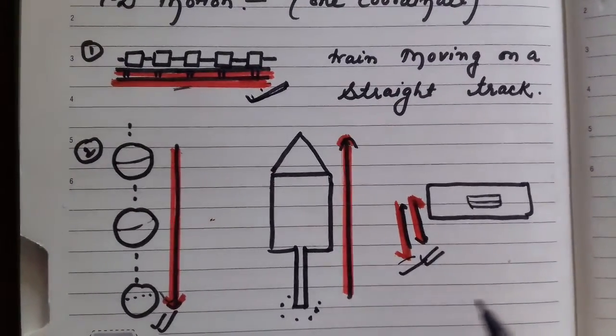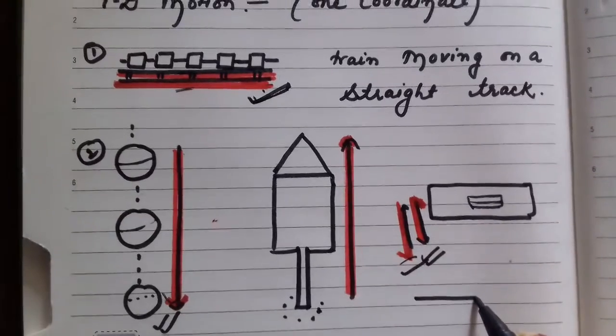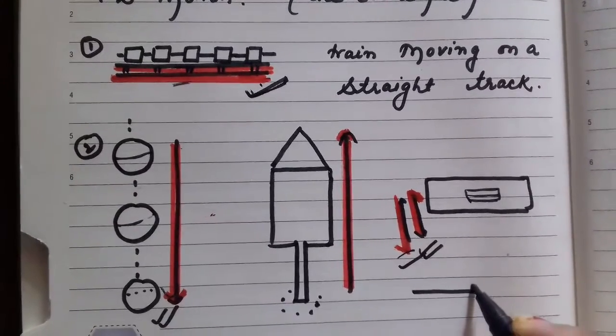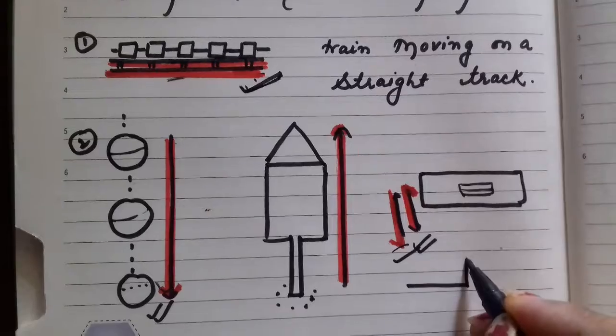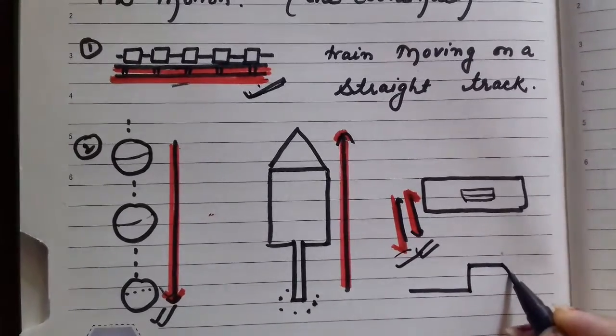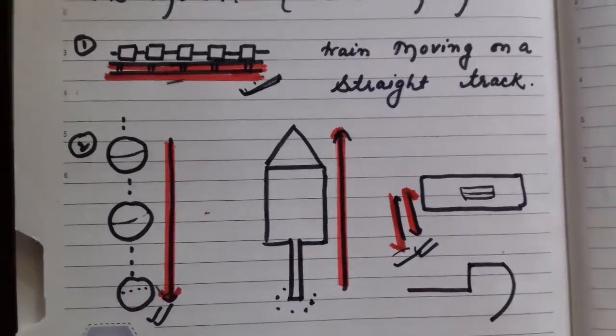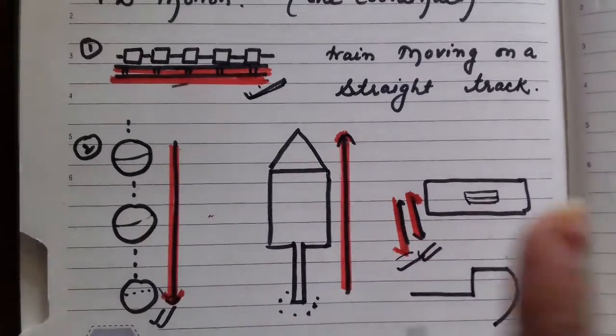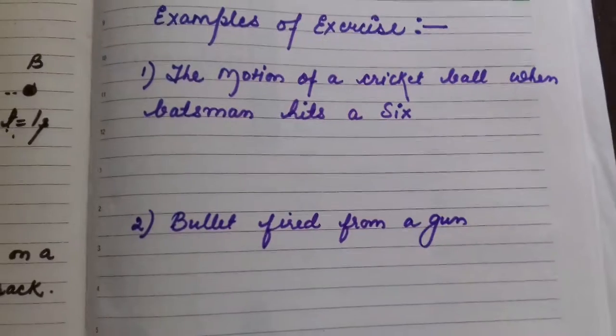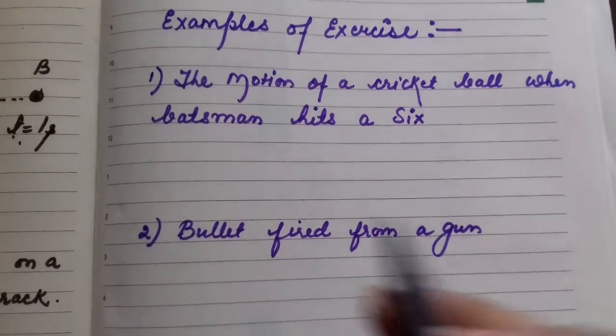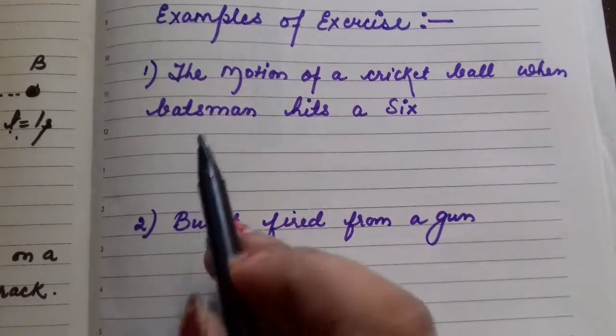For example, if I say a body is going in this direction and then after 2 hours it follows this direction, then again the other direction, then again a curve, then it is not said to be one dimensional motion. One dimensional motion means along a straight path. Now let us have some examples related to the exercise of it.